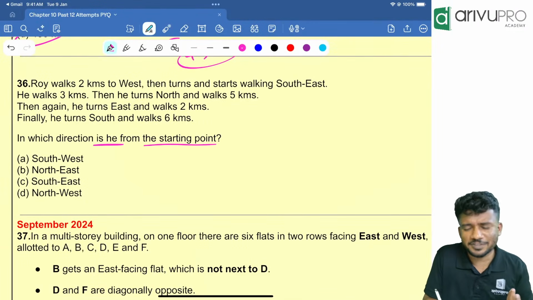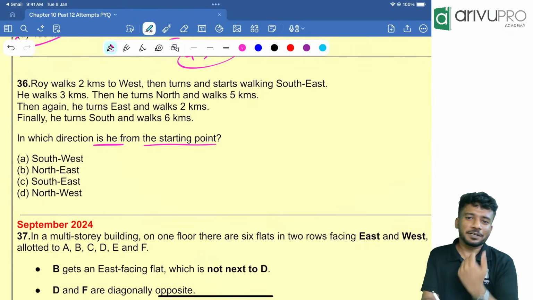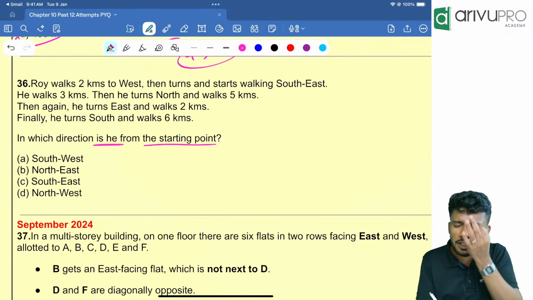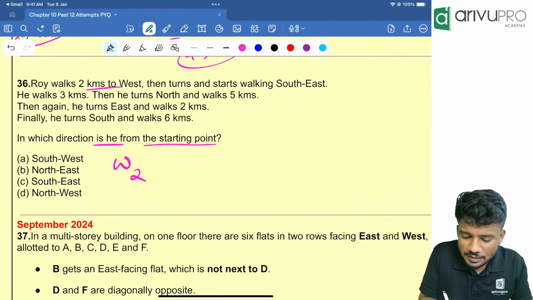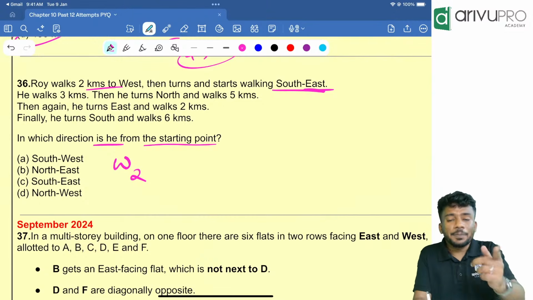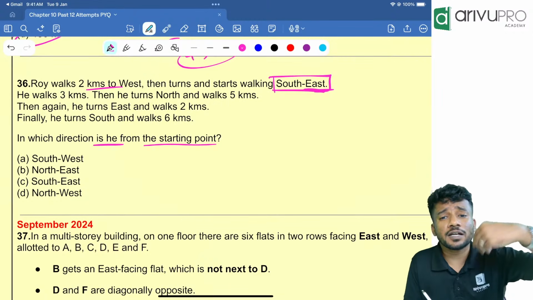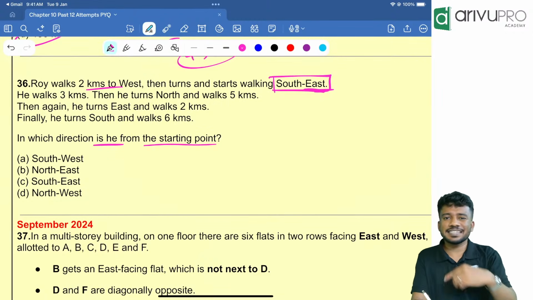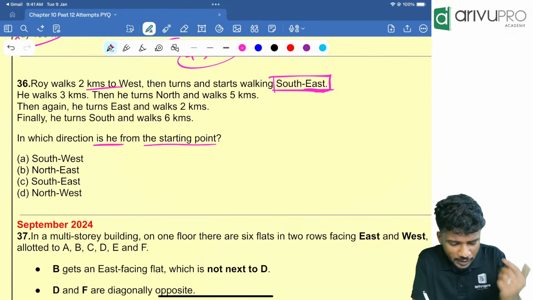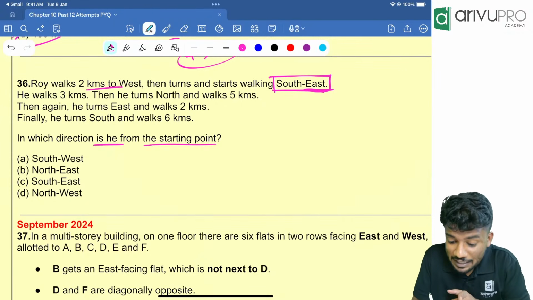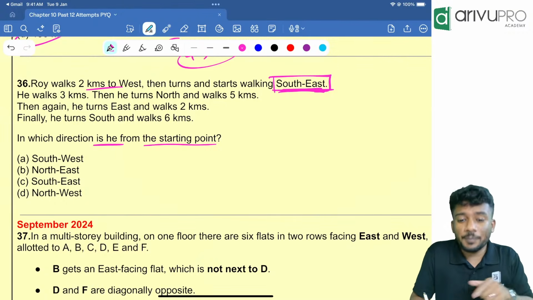In which direction is he from the starting point? Again, same type, getting repeated. You can expect the same type of question this attempt also. It will be there, no matter what. Roy walks 2 km west. So west 2. Then turns and starts walking southeast. People, since southeast, southwest, northeast, northwest and all are coming into the question, we can't use this trick directly. That time we need to draw. Otherwise you will not get the answer. So did you understand when we are drawing? Whenever in the question, not in the option, southeast, northeast, southwest and all are coming, we need to draw.